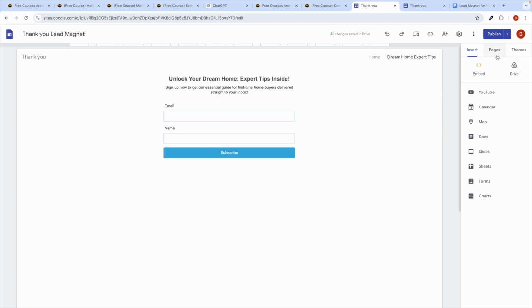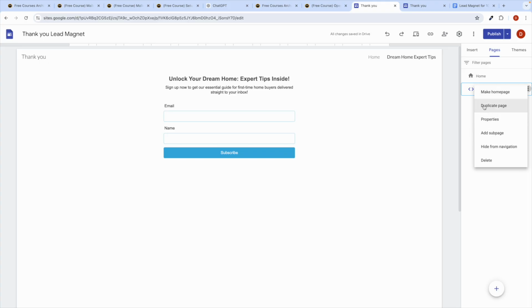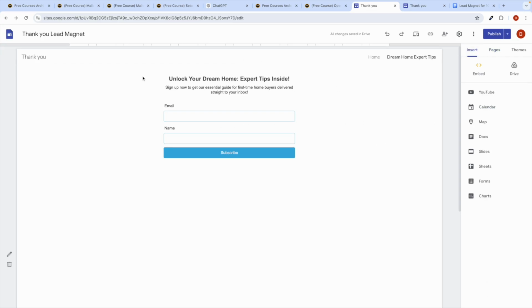Now you can click on pages, and you have two pages. That's it. Now what you can do is even add some images if you want to make it more attractive. For example,